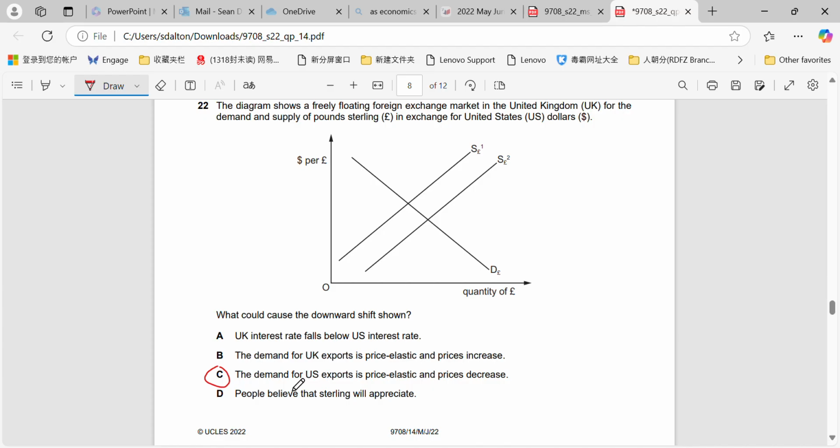For B, the demand for UK exports is price elastic and prices increase. That would also reduce the demand for pounds. Prices increase and it's price elastic. They would become less attractive for people in the US who'd be buying the exports from the UK. So demand would shift left for pounds.